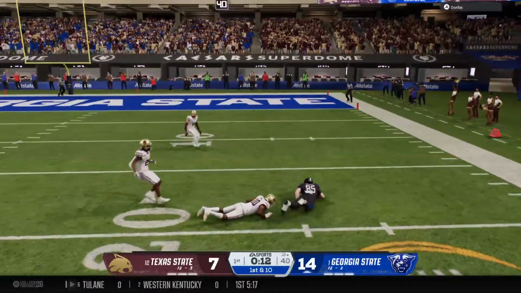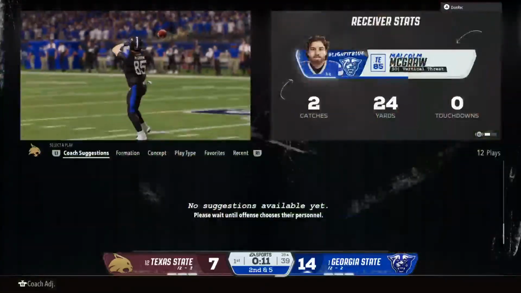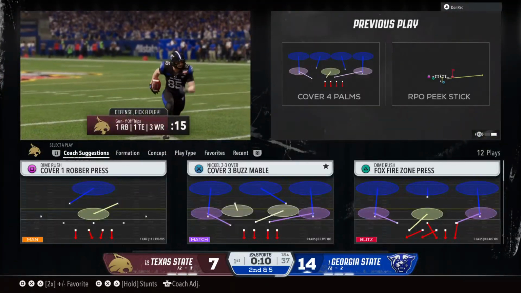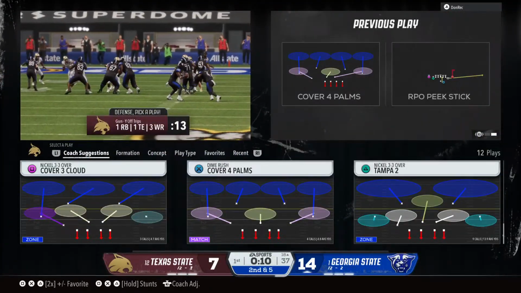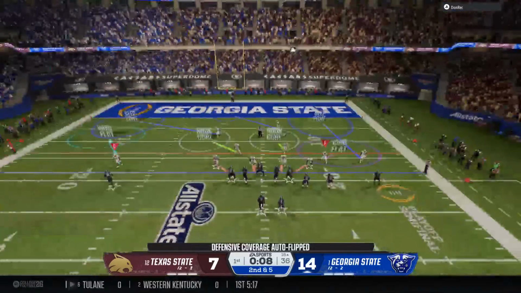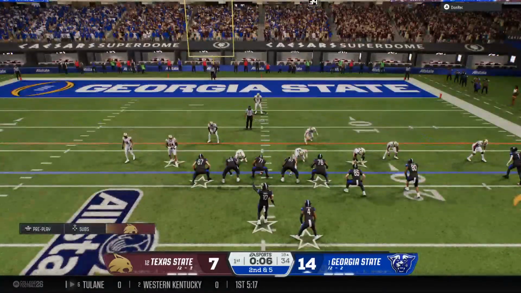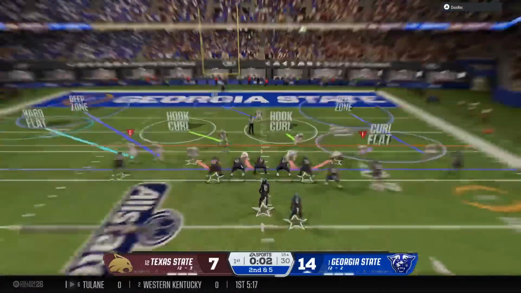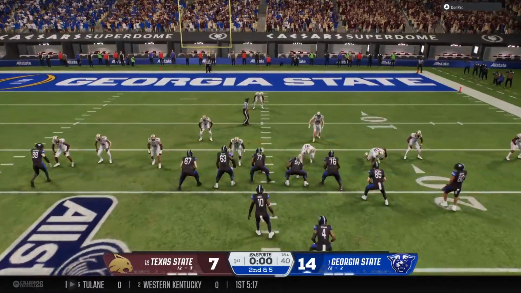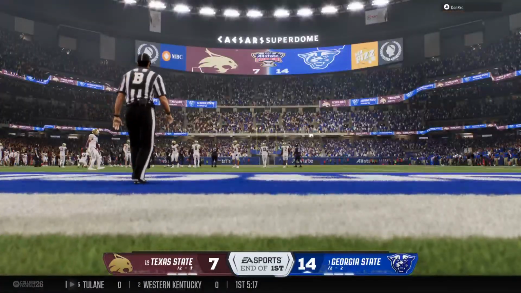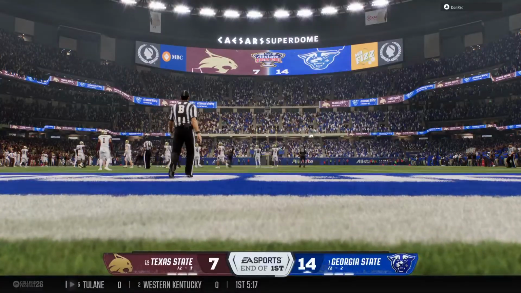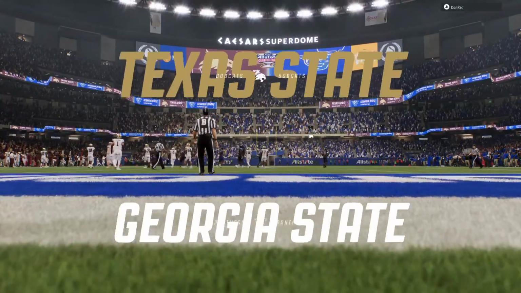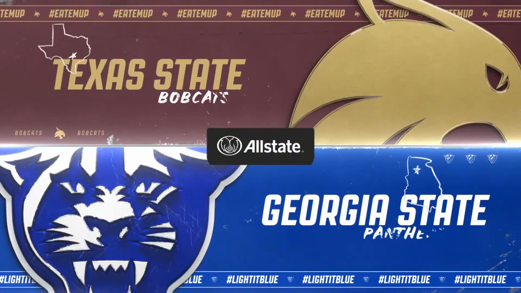Finds that big tight end for a short pass. Not easy to bring down. The quarterback finally gets the job done. The offense will line up. Chance for a couple more plays before the end of the quarter. Quarterback making some changes at the line. And Georgia State has the lead here, Kirk. We've reached the end of one in this quest to move one step closer to a national championship.